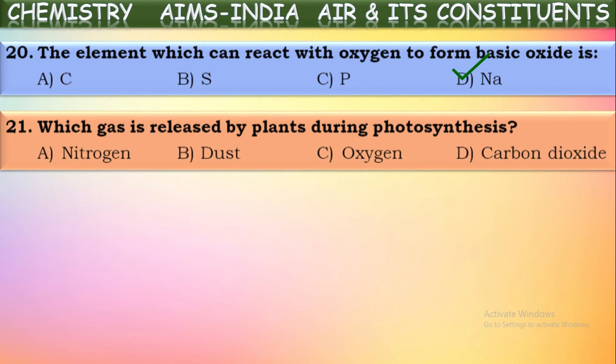Next, which gas is released by plants during photosynthesis? What is photosynthesis first? This is the process of preparation of food by plants on their own by absorbing carbon dioxide from the atmosphere and water from the soil through their roots.